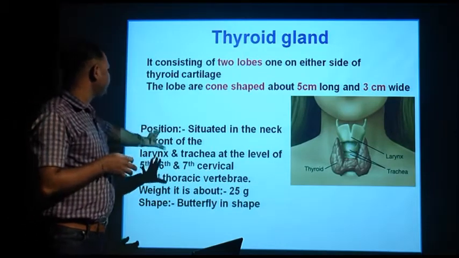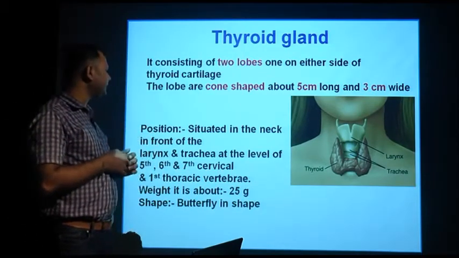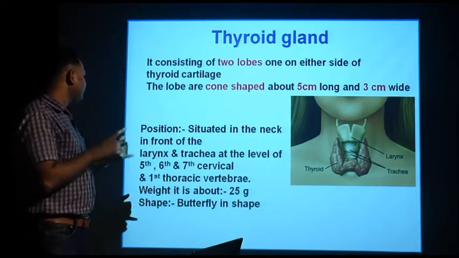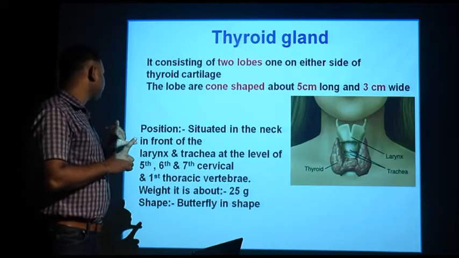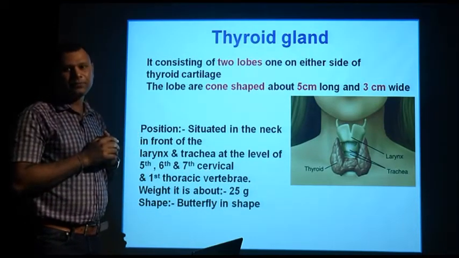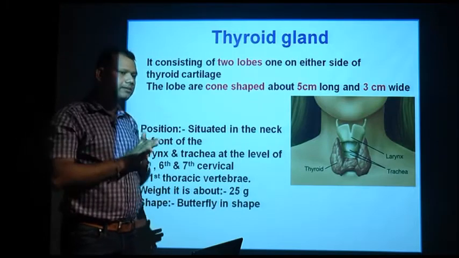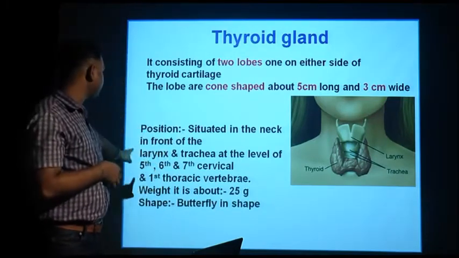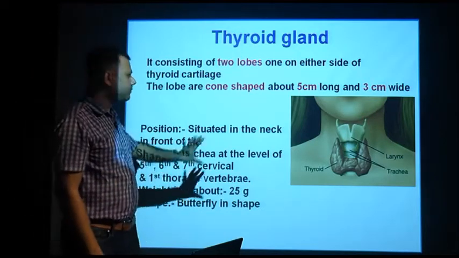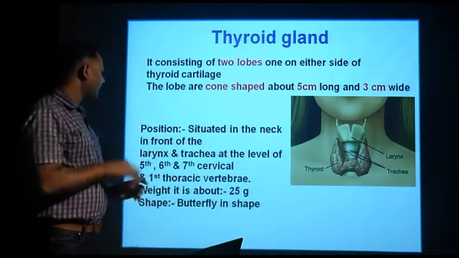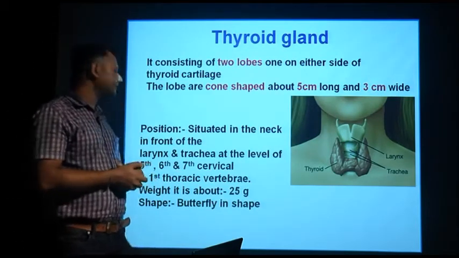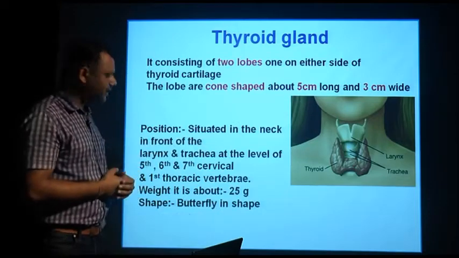It is situated in front of the larynx, which is known as the voice box, and trachea at the level of the 5th, 6th and 7th cervical and 1st thoracic vertebrae. As you know, we have 7 cervical vertebrae, so it is placed at the 5th, 6th and 7th and the start of the thoracic vertebrae. It weighs about 25 grams and the shape is roughly butterfly shaped.